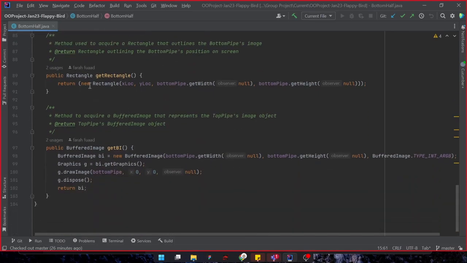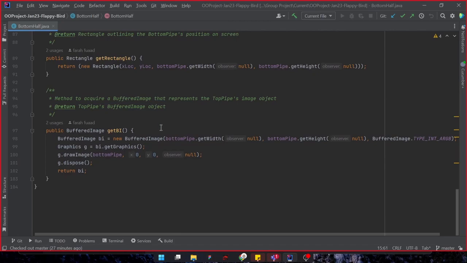The getRectangle method returns a rectangle object that outlines the position of the image on the screen, which can be useful for collision detection. And finally, we have the public BufferedImage getBI. The getBI method returns a buffered image object that represents the image. This method is used to draw the image onto the screen in the main game loop.